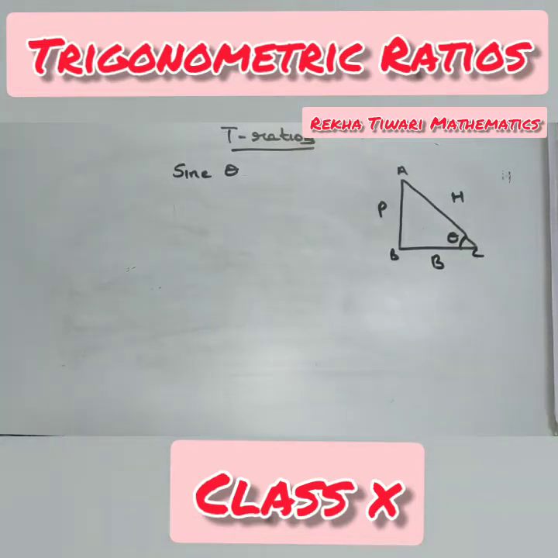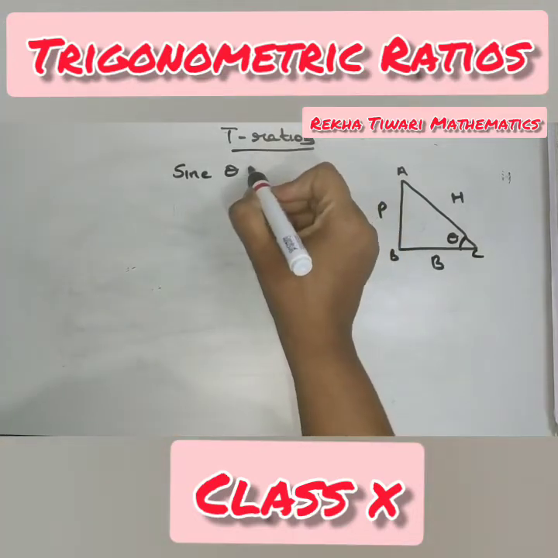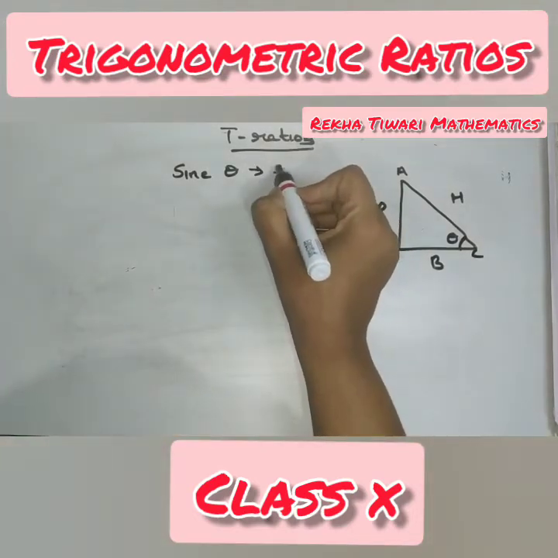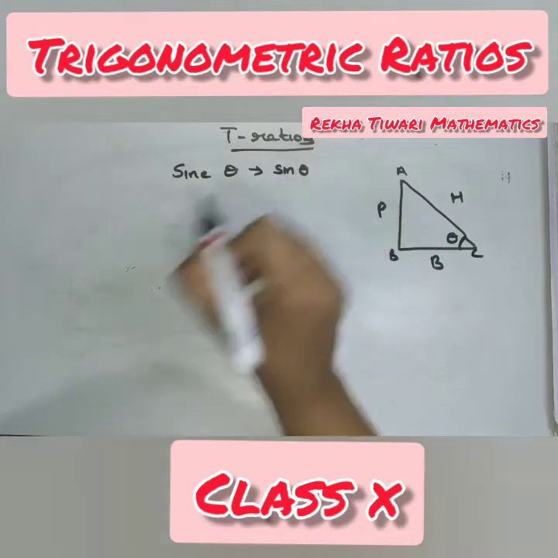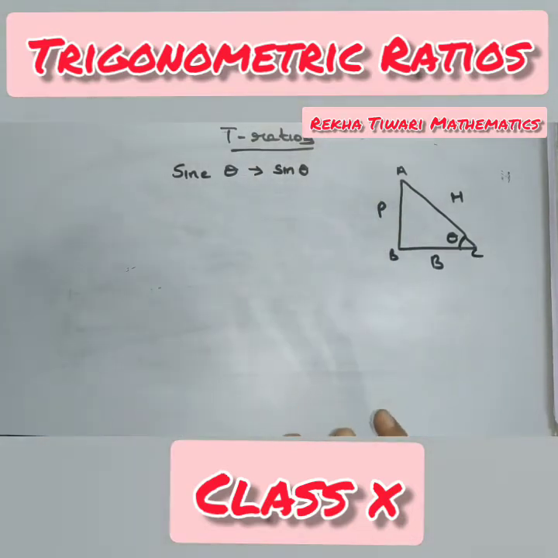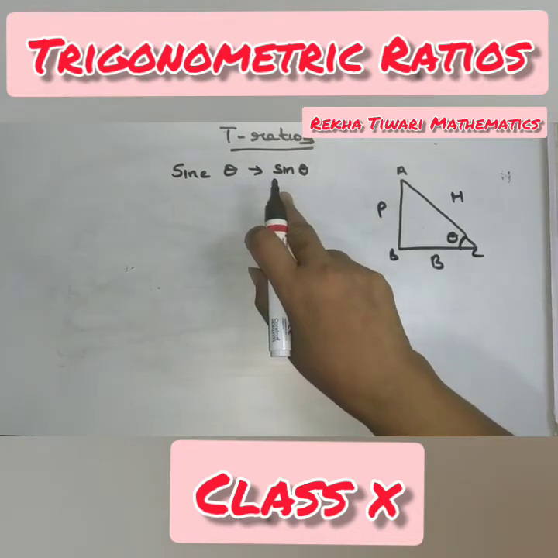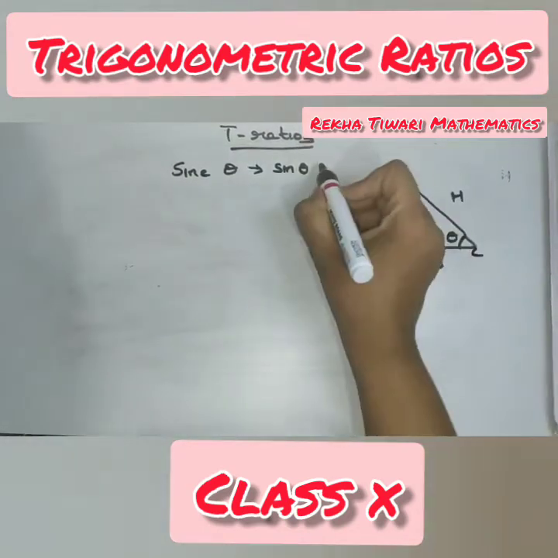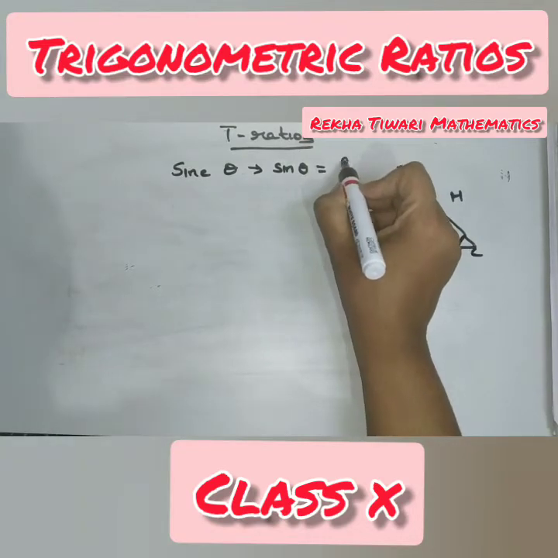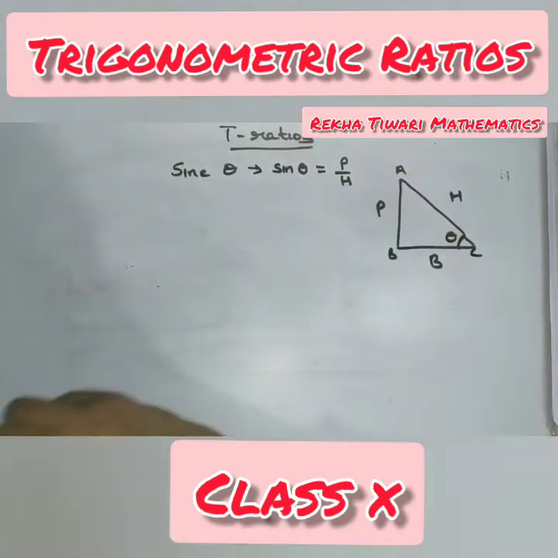Let me use the abbreviation now. The abbreviation of sine theta is sin theta, but it is read as sine theta only. The formula for sine theta is P upon H, perpendicular upon hypotenuse.